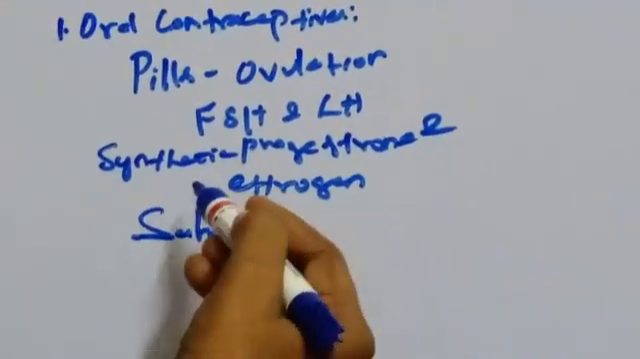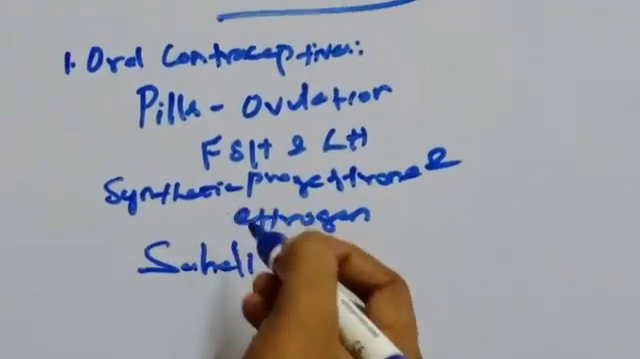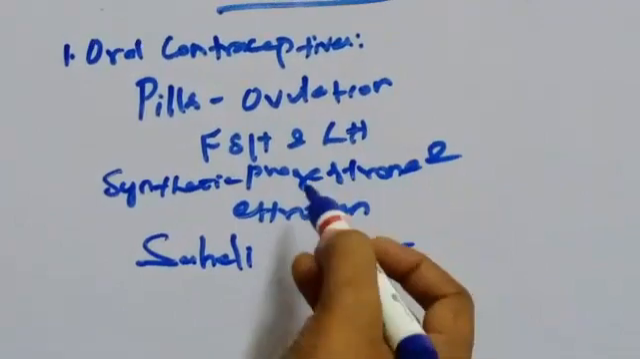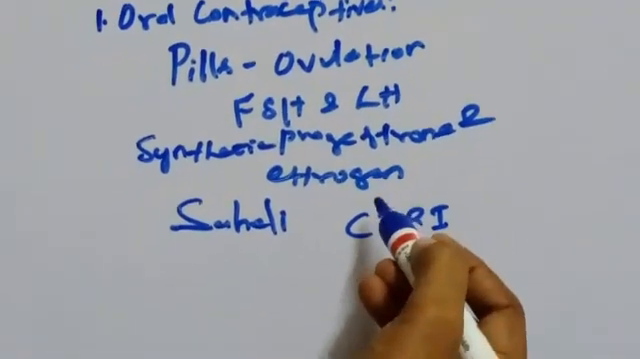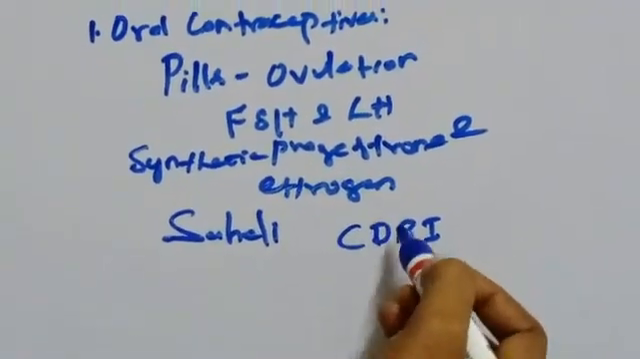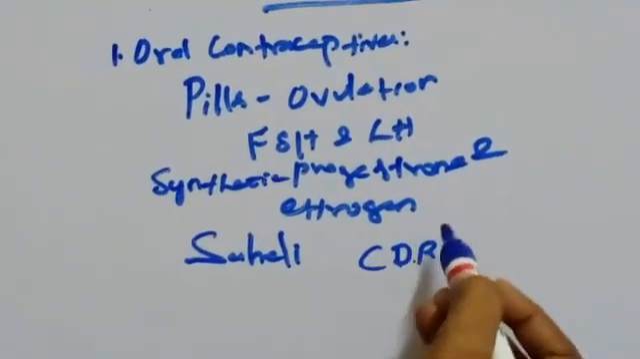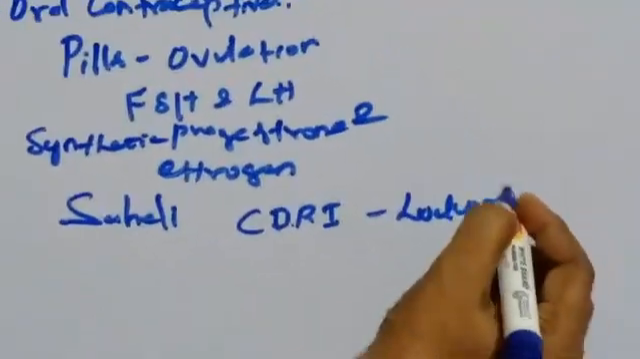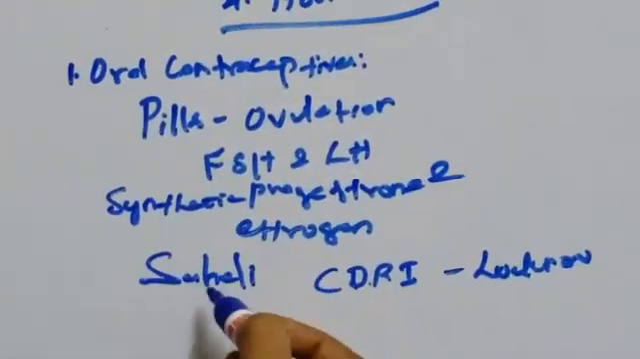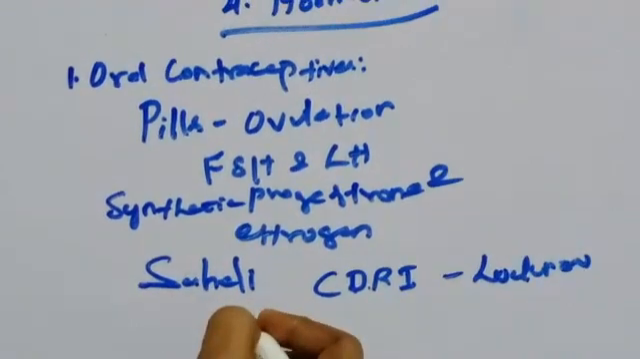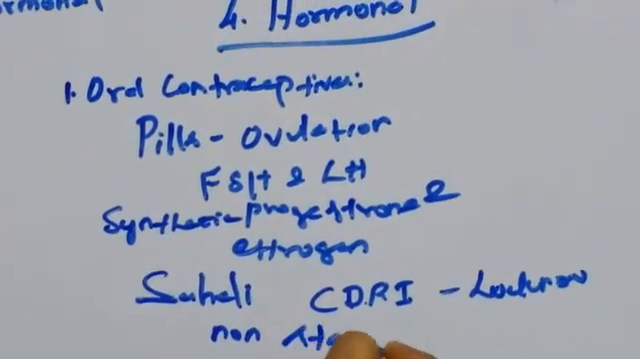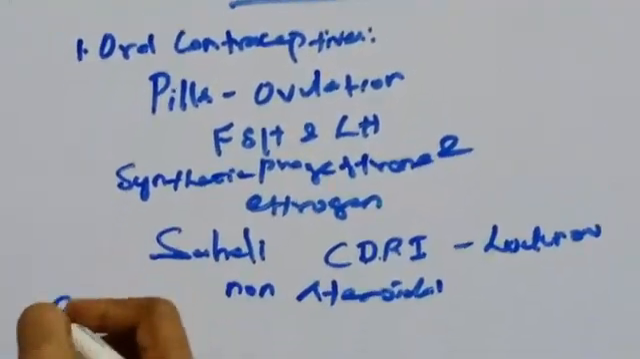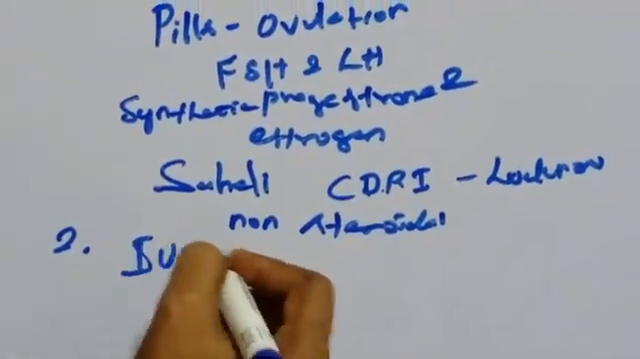Saheli is a contraceptive pill introduced by CDRI. What is CDRI? Central Drug Research Institute. It is situated in Lucknow. Saheli is a non-steroidal preparation.